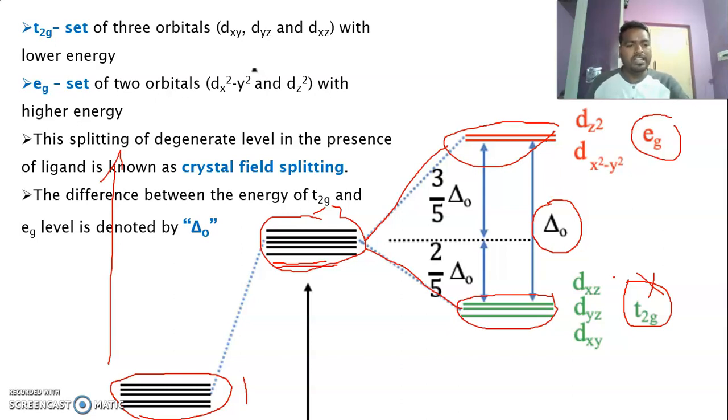If an electron enters t2g, its energy is minus 2 by 5 delta naught. If an electron enters eg, its energy is plus 3 by 5 delta naught. Why? Because if an electron enters eg, it destabilizes the complex. If the electron enters t2g, it stabilizes the complex. So this is how splitting takes place in octahedral complexes.